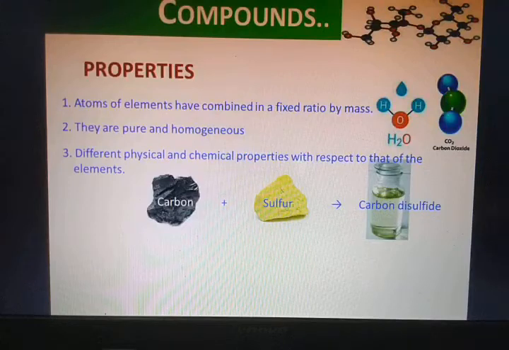Neither is it black, nor yellow, but a transparent liquid with a yellowish tinge. So this states that the physical and chemical properties of a compound are totally different from those of the individual elements.